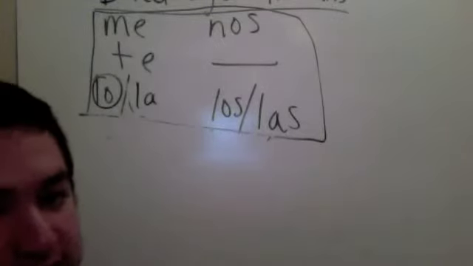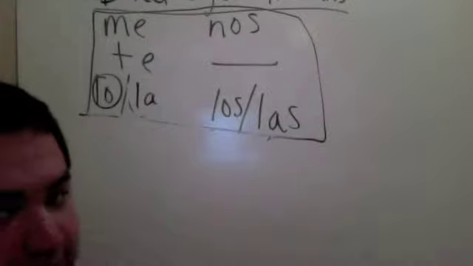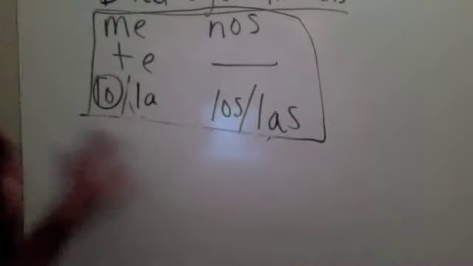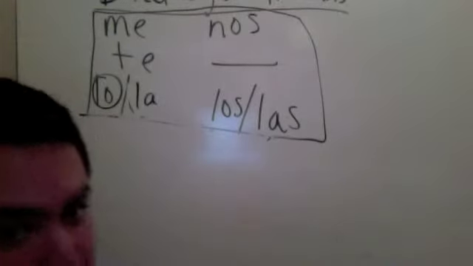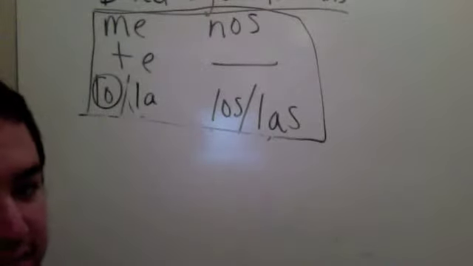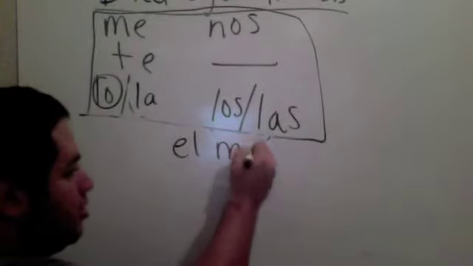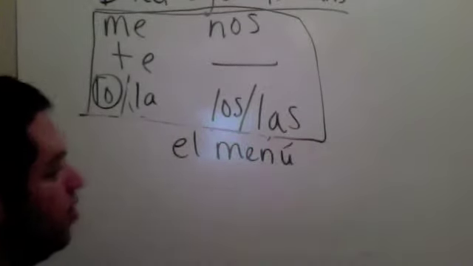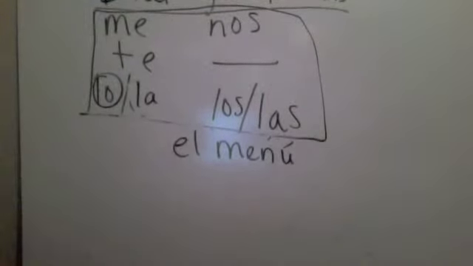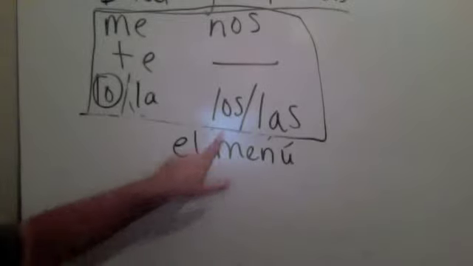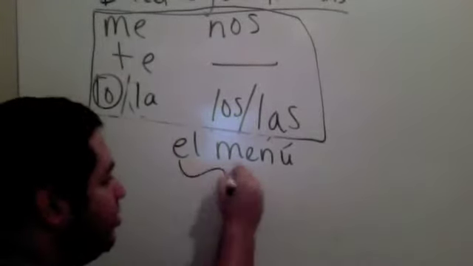Depending on how your book is structured, you might have been exposed to commands already. If not, don't worry, you'll get to it eventually. So what about, you're at a restaurant, and you're asking the waiter politely, of course, bring us the menu. El menú. Which one of those is your direct object? Well, it's el, it's not plural, so it can't be los, right? Los singular. This is going to be replaced by lo.